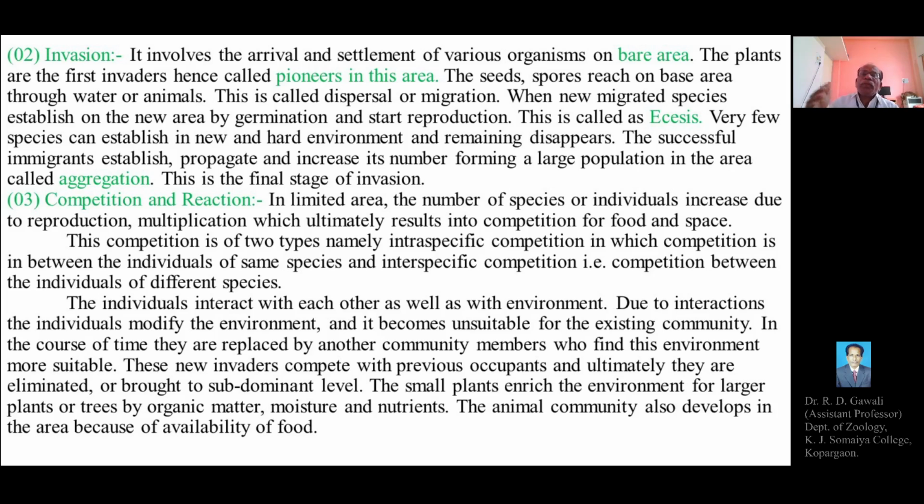Through germination, growth and development, and the start of reproduction, this is called ecesis.